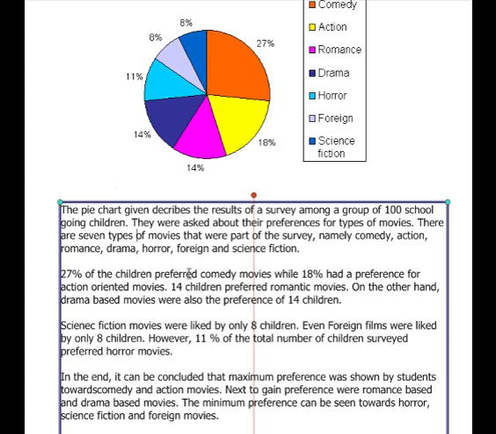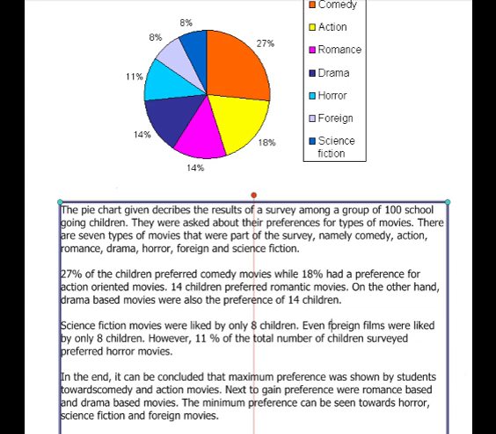And 27% of the children preferred comedy movies, 18% had a preference for action-oriented movies, 14 children preferred romantic movies. On the other hand, drama-based movies were also the preference of 14 children. Science, now here the spelling has to be corrected. Science fiction movies were liked by only 8 children. Even foreign films, which should start with a small f, were liked by only 8 children. However, 11% surveyed preferred horror movies. In the end, here is our conclusion, which we have checked.